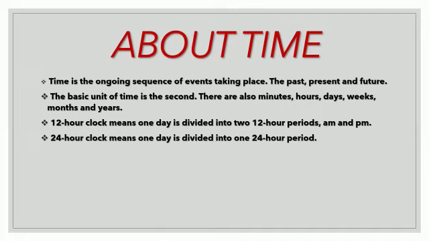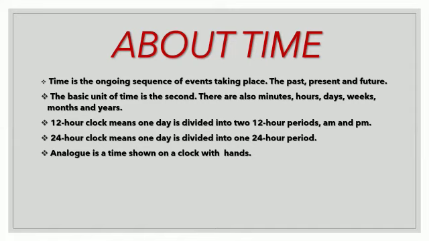A 24-hour clock means one day is divided into one 24-hour period. So there exists a 12-hour clock as well as a 24-hour clock. In a 12-hour clock, the single day is divided into two 12-hour periods, that is AM and PM. But in the case of a 24-hour clock, one day is divided into one 24-hour period.